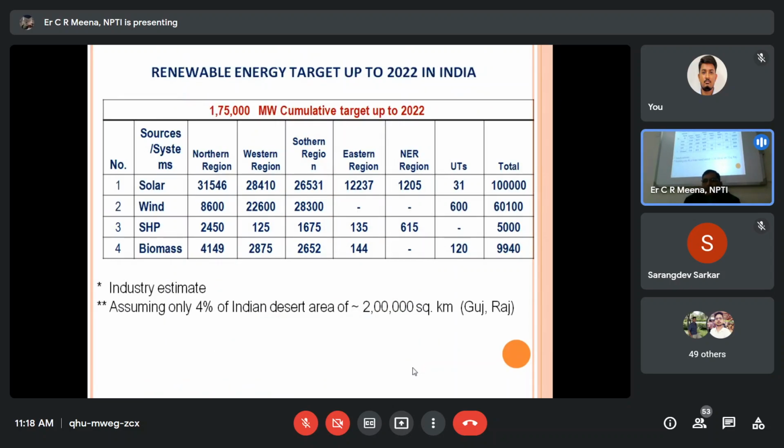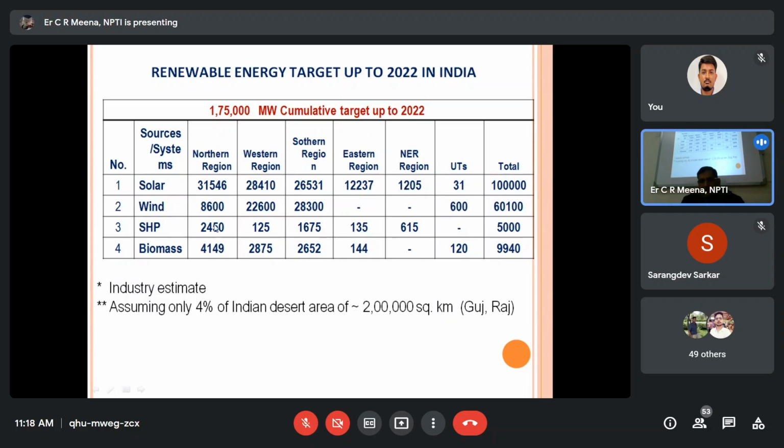But renewable energy target up to 2022 in India, because government of India has set up the target 175 gigawatt up to 2022. But as on date, we achieve only 1 lakh megawatt. 75,000 is remaining unachieved. So where is this one? Solar power northern region is this much, western region is this much, southern region is this much, eastern region this much, renewable energy, NER northeast region, UT is 1 lakh megawatt.